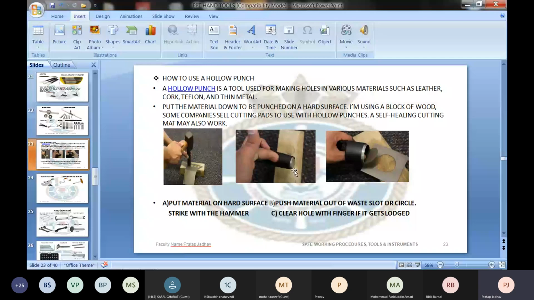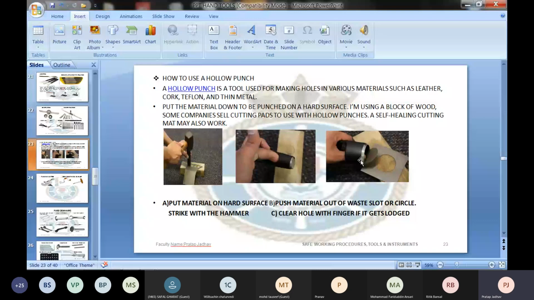It should remain sharp so that you can reuse it for a longer period. Else, you have to go for grinding, and if you continue the grinding, the tool is finished very soon. So you have to always keep a gasket on a soft surface like that, and you must cut the bolt holes in the gasket. This is one of the most important safety precautions you have to observe.